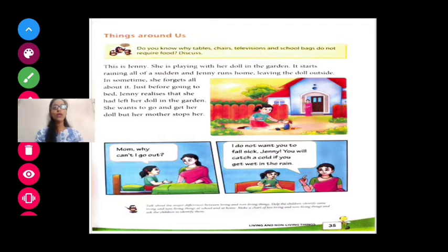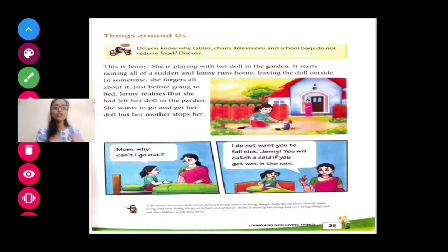It starts raining. Now what happened? It starts raining. How many of you love rain? Even I also love the rain. You love rain? Okay. So it starts raining all of a sudden, and all of a sudden means suddenly, rain comes. Yes or no? Yes. So suddenly rain comes and Jenny runs to the house.